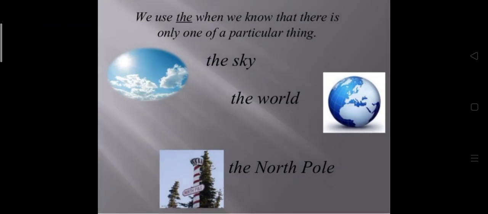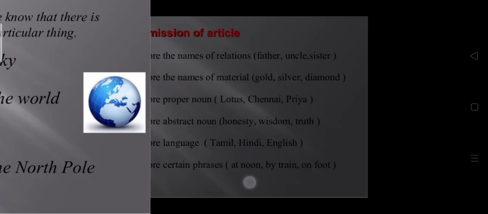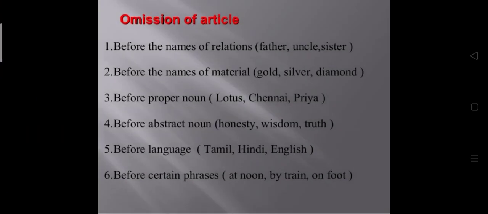Now we use the when we know that there is only one of a particular thing. Here again, the sky, we know that only one such thing is there, so we'll use the: the sky, the world, the North Pole, because these things are only one and we are talking about some particular thing.